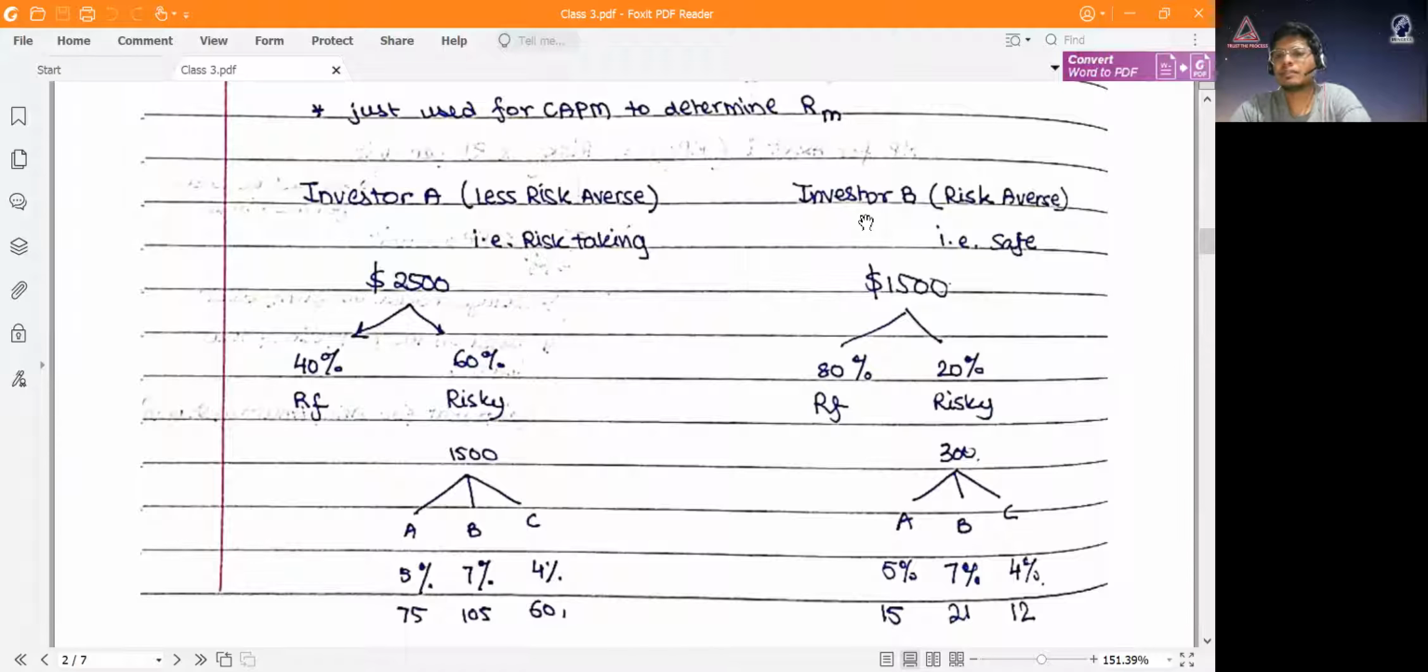Similarly, investor B is a little more risk averse, so basically he wants to play safe. He wants to invest $1,500. He'll put 80% of his money in risk-free assets and 20% in risky investments. But what the model says is that out of the 20% he invests in the risky assets, it's the same ratio, 5% he will invest in stock A. Got it? So this is what the market portfolio is.